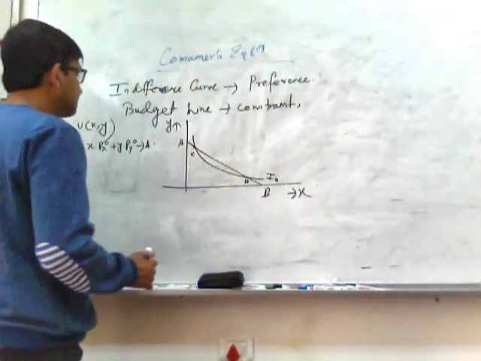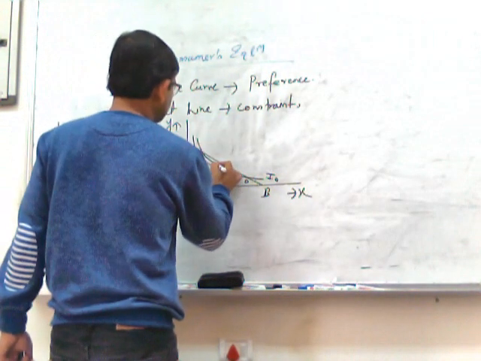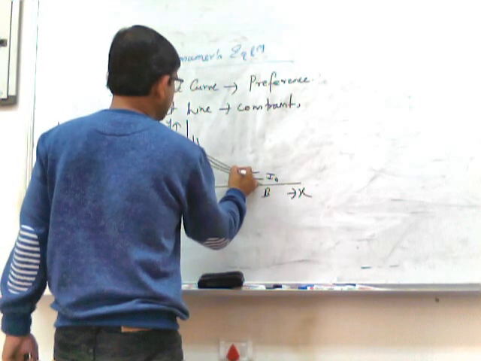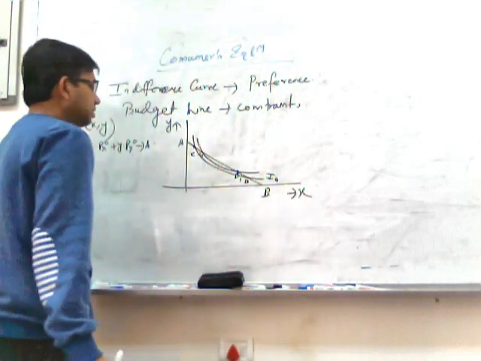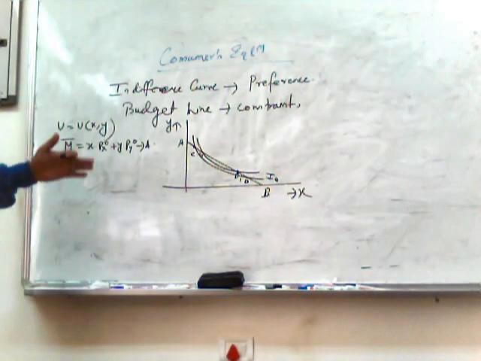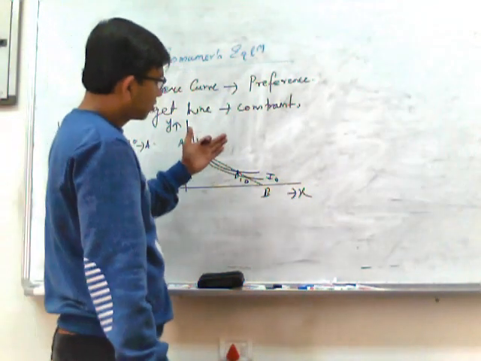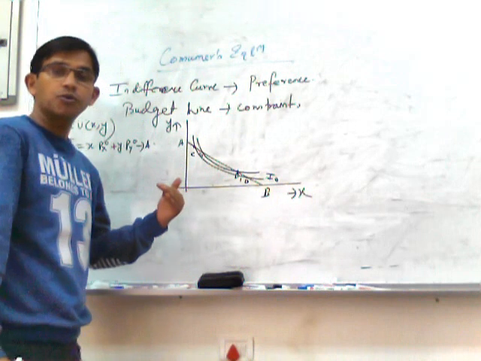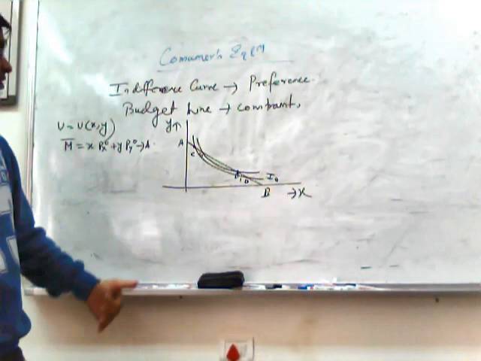So see here, we get these points C1, D1. Again, neither C1 nor D1 can be called equilibrium, because there is further scope of increasing his level of satisfaction.